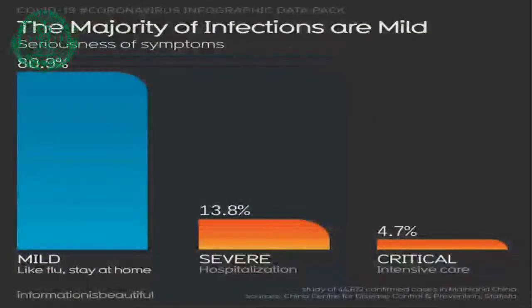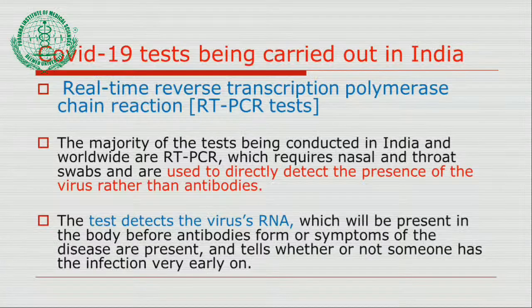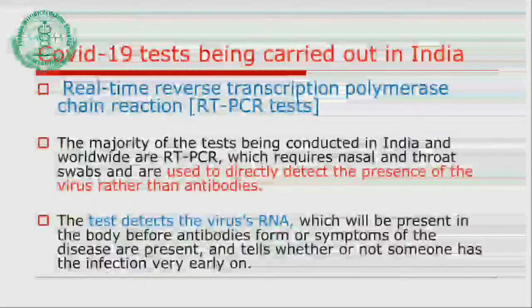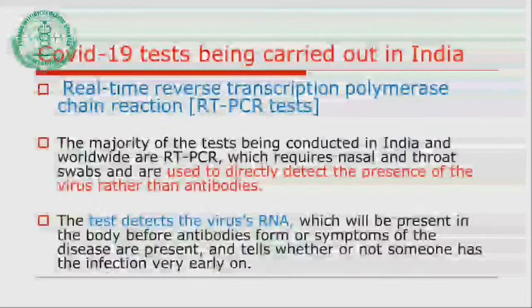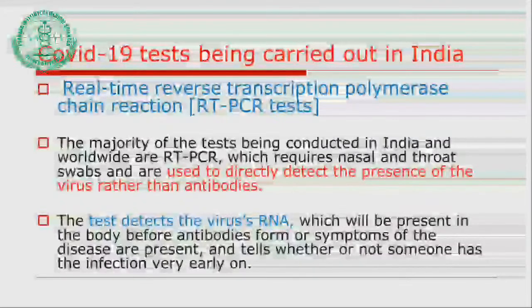Roughly the presentation of the coronavirus we can summarize in this graph. More than 80% will have mild infection. 10 to 15% of cases, roughly 13%, may develop severe infection who need hospitalization, and hardly less than 5% will have a critical condition and may require ventilator facility. COVID-19 test. Now this is one of the important parts that we will be discussing.